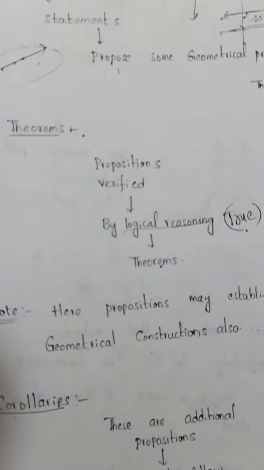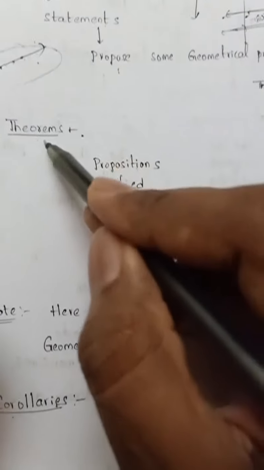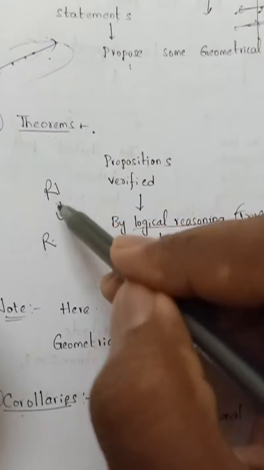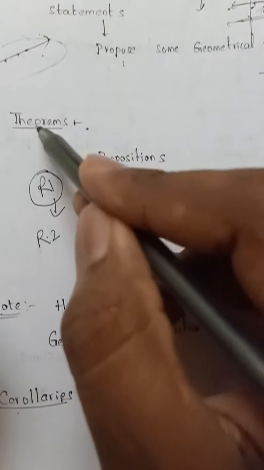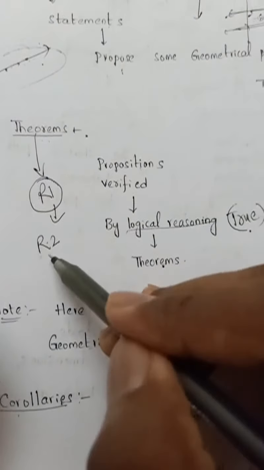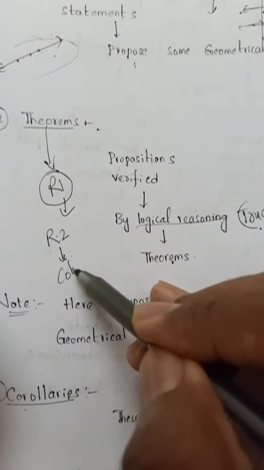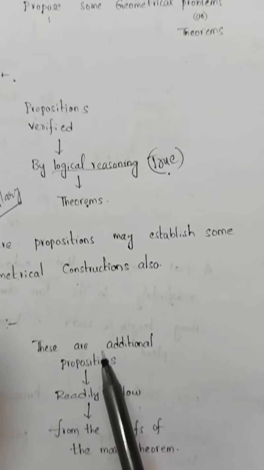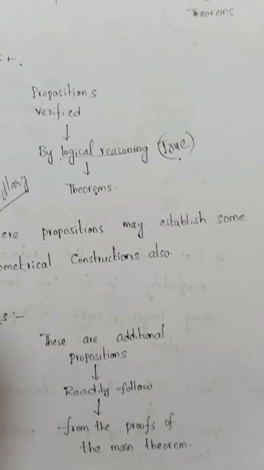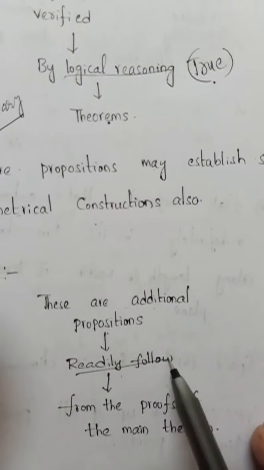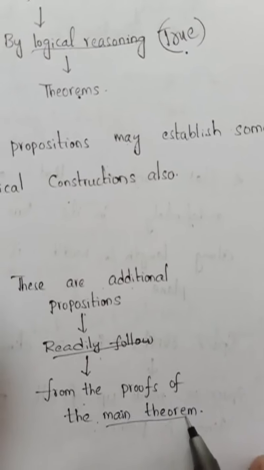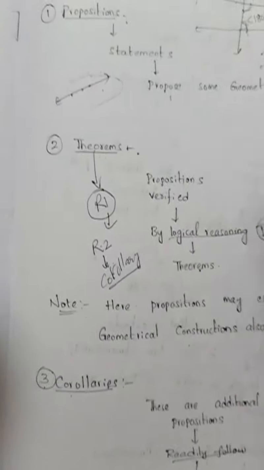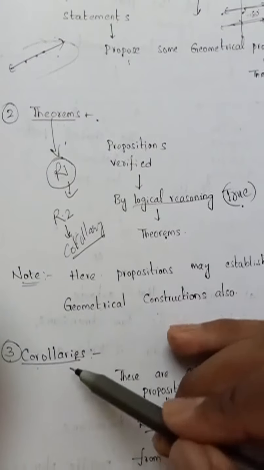Whenever you have created a theorem, its result will lead to another result. One result leads to another result: result 1, result 2. If result 1 is the theorem's result, and result 2 is based on result 1, then this is called a corollary. What is a corollary? These are additional propositions that readily follow, ready to follow, and need not be proved separately from the proof of the main theorem. From the main theorem you can derive another point, and that is called a corollary. So here you learned propositions, theorems, and corollaries.